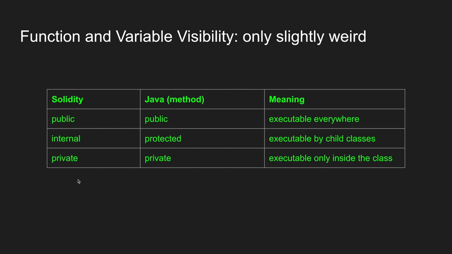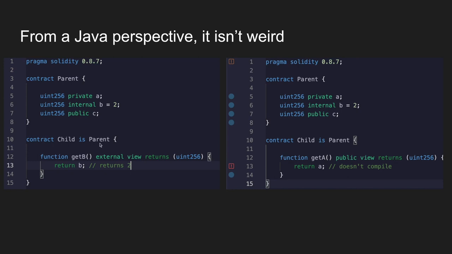Now, Solidity actually has another type which is called external, which is not on this slide, but external is meant to be executed outside of the class, but not inside of the class. So this is what it will look like. This will work as expected. The child extends its parent, and B comes from the parent, and this returns 2. In this case, private is working as you would expect. When the child extends the parent, A is not visible to the child.